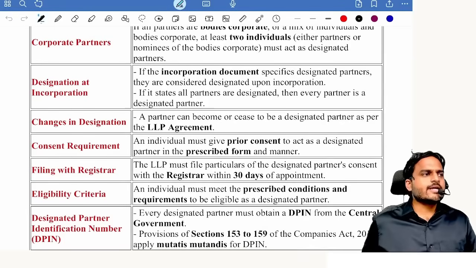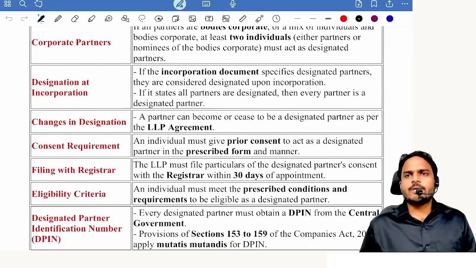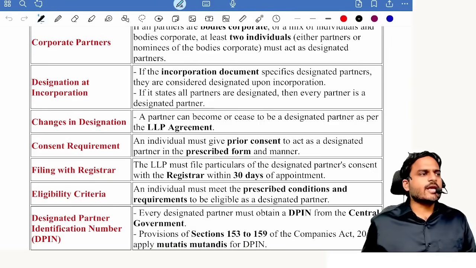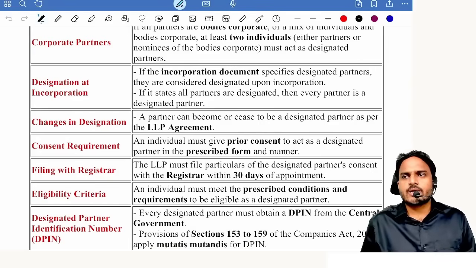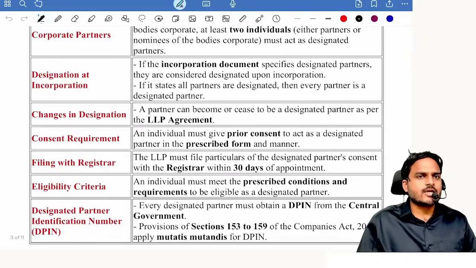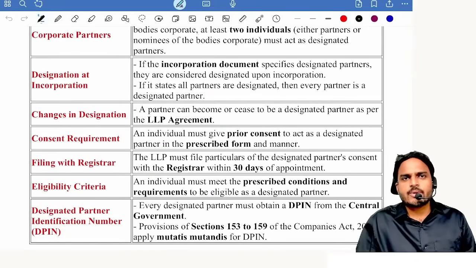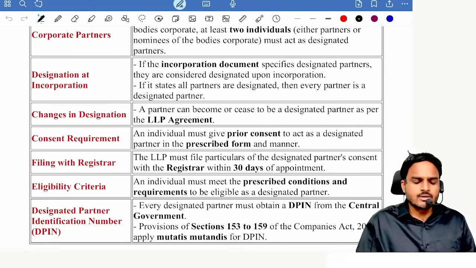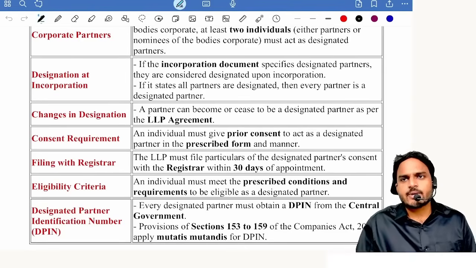So how are designated partners appointed? Through LLP agreement. Next, at the time of incorporation, if the incorporation document has details of designated partners, then those partners will become designated partners. So to name designated partners, we have 2 ways. One is naming them in the incorporation document. The other one is naming as per LLP agreement.